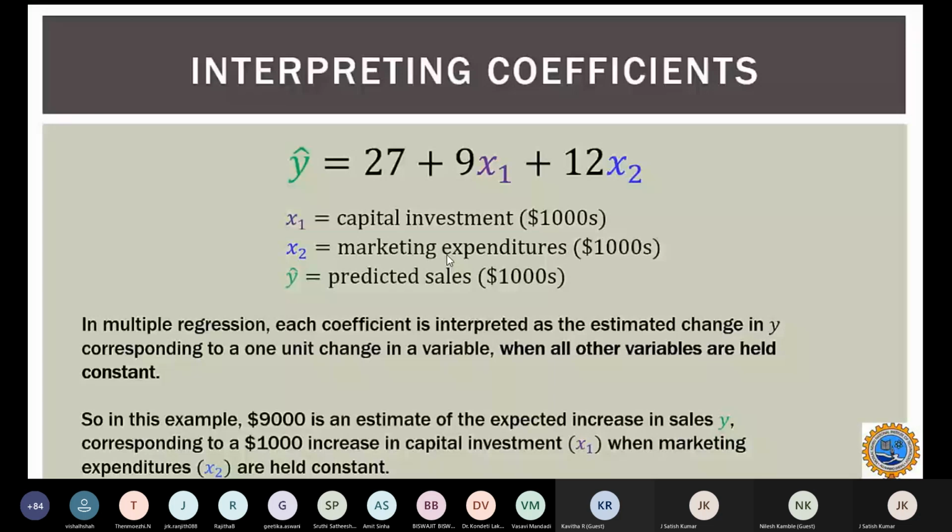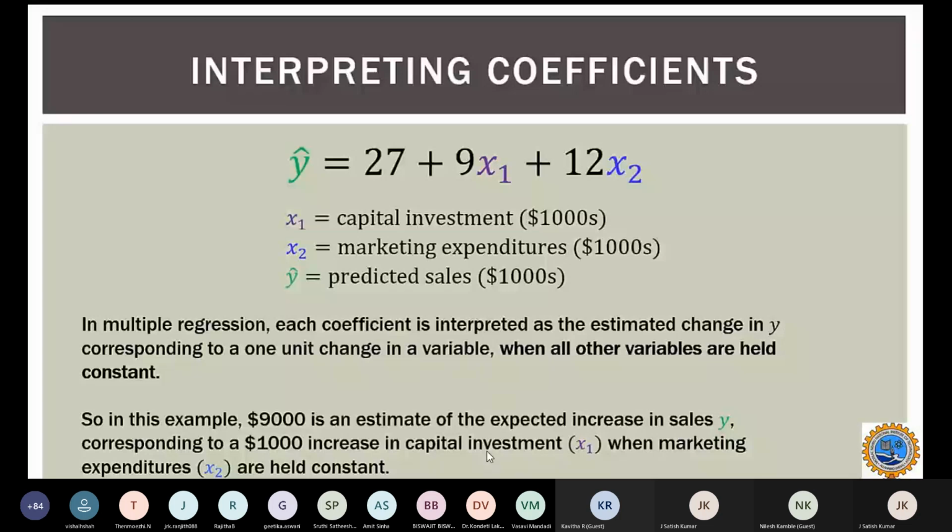In this example, if we substitute these values, x1 would be the capital investment. When I invest, say, $1,000, my $9,000 is the estimated expected increase in sales y, corresponding to a $1,000 increase in the capital investment x1, while marketing expenditure x2 is held constant.